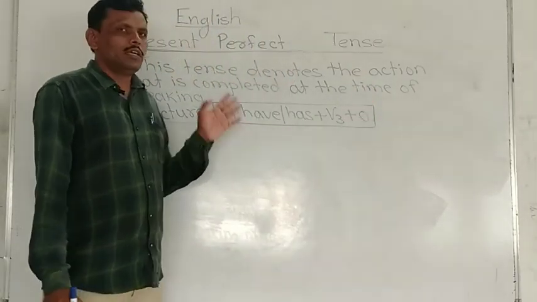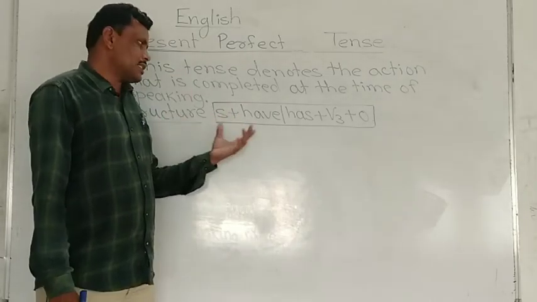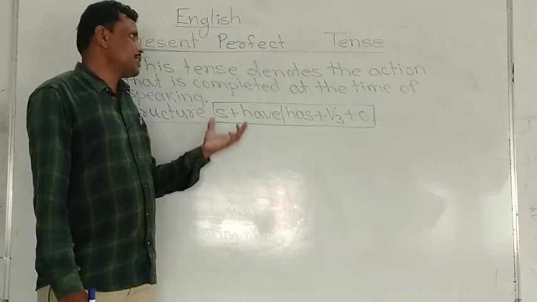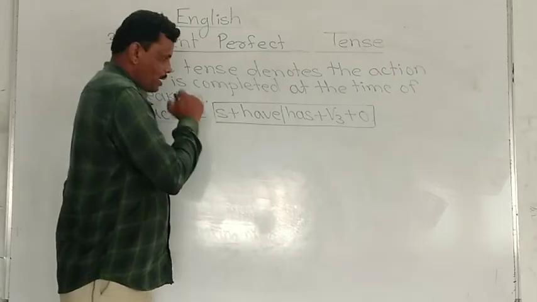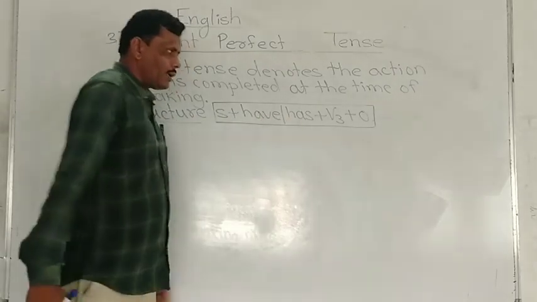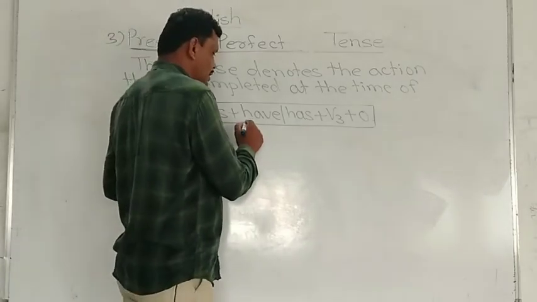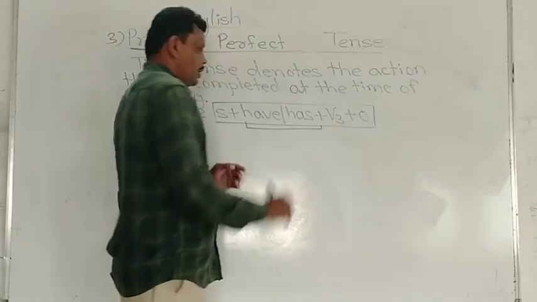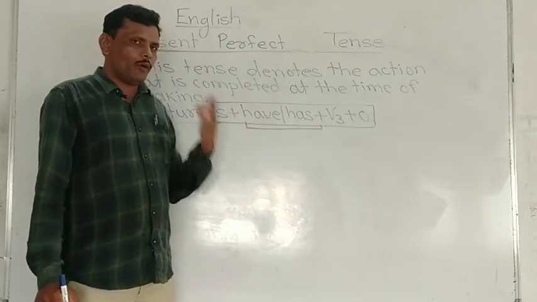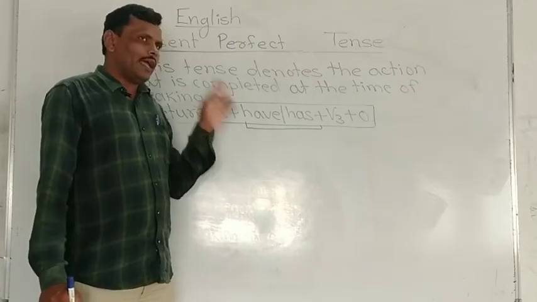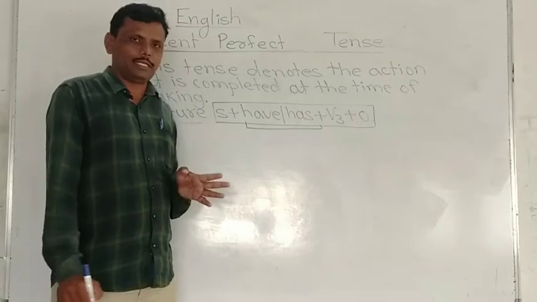We are not going to discuss interrogative sentences, etc. Look here, after the subject we have to use have/has and verb third. In present continuous tense we have used the auxiliary verbs am, is, are, but here as auxiliary verbs we have to use have/has, right?